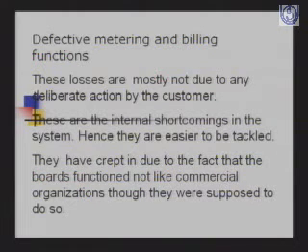In fact, these losses have crept in because the boards functioned not like commercial organizations but semi-commercial organizations, and had they worked as commercial organizations, maybe these errors would not have crept in, because this is to be tackled at our own level, at the utility level.